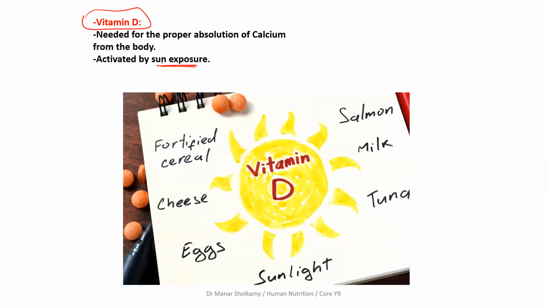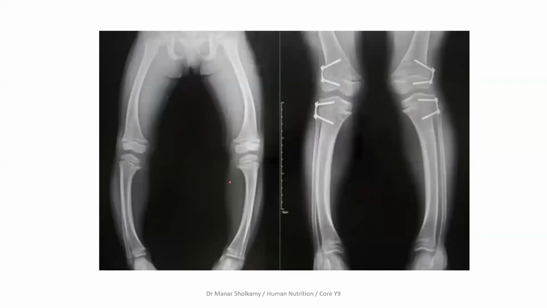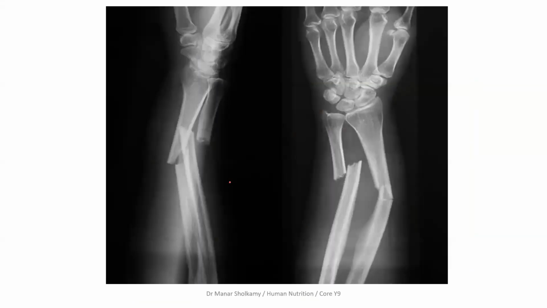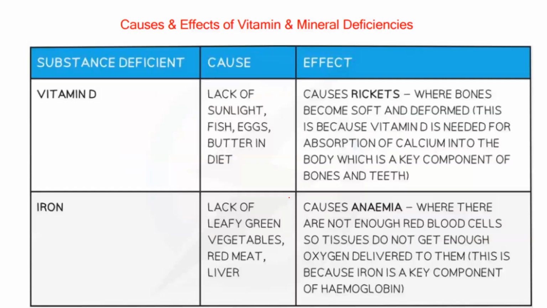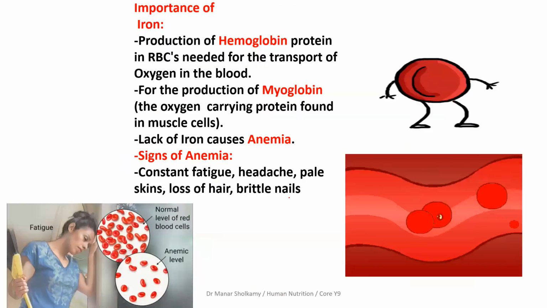Okay, if you have a deficiency in vitamin D and calcium, what deficiency disease will result? Rickets. Okay, what you have here in the picture, this is soft bone in children. Soft bone in adults is called osteomalacia, like this patient. Fine, now talk to me about iron. Why is iron important, especially in females?